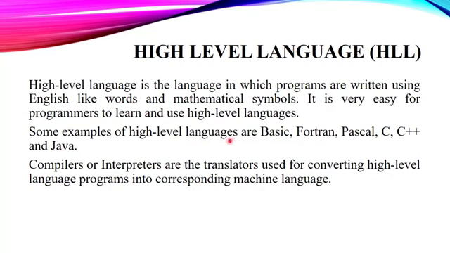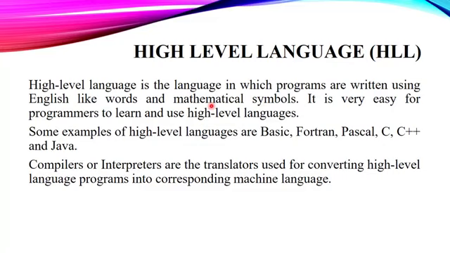A high level language is a language in which programs are written using English like keywords and mathematical symbols. Fine. Likewise, last year you learned BASIC. That BASIC was very similar to the English language. So that means it was a high level language that we learned. Fine.